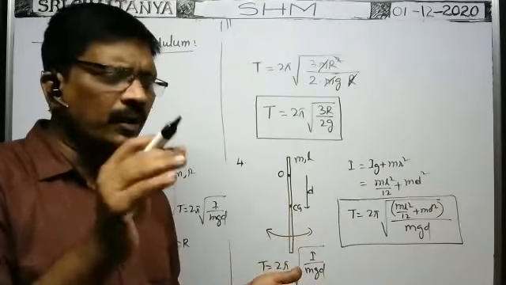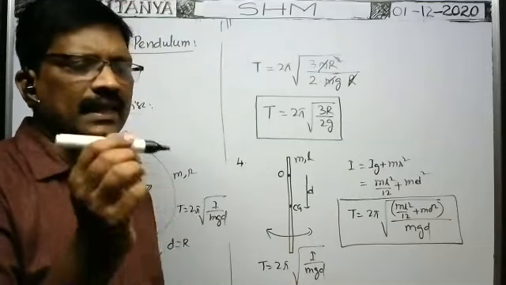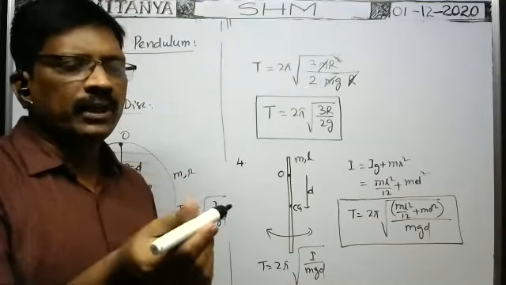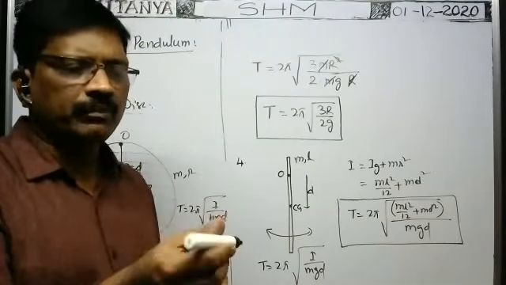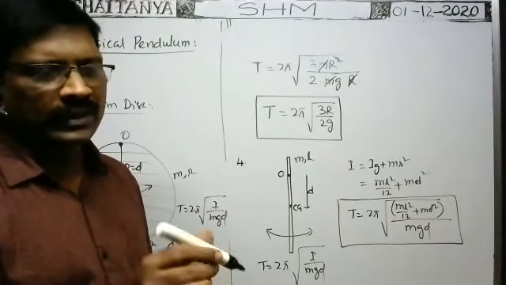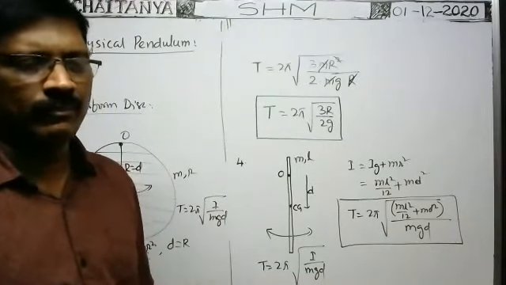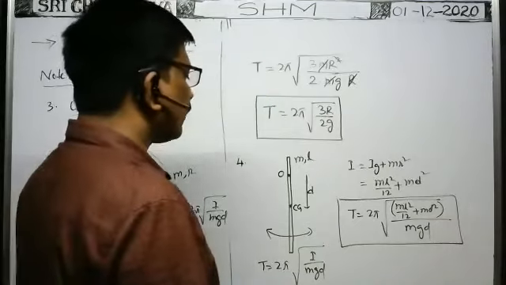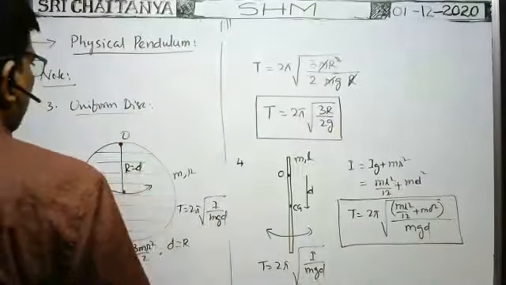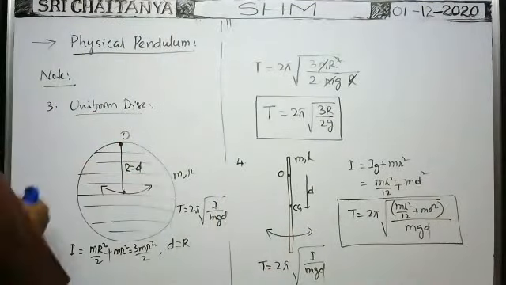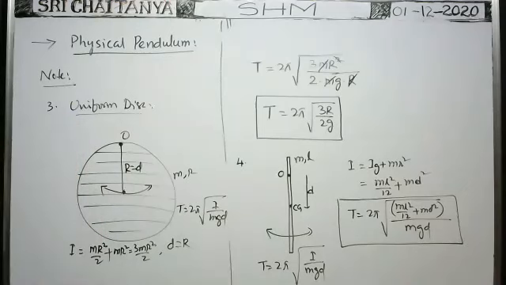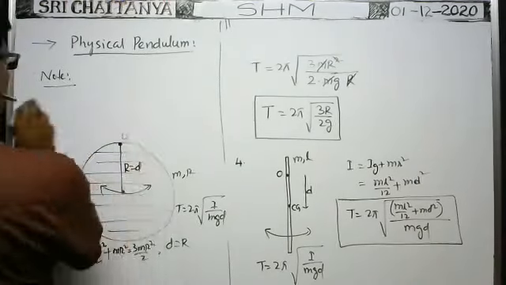Suppose you suspend any body about its center of gravity or center of mass, and you keep the body like this, it will remain here only. That means it does not make oscillations. That's why about the center of gravity, you write that point also, because that is also an important point.